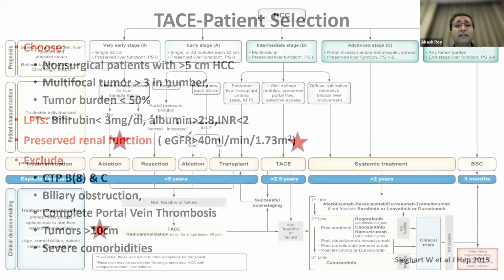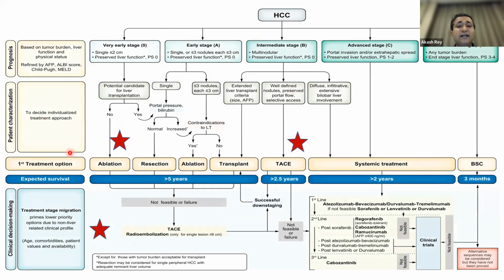So this is where the ablation and TACE modalities stand today in the management of HCC. This is the small tumors up to 2 to 3 centimeters. You're going to be offering ablation therapies. Once you get to this intermediate stage, larger tumors go up to TACE. But also remember that there is one segment when you've got a single lesion of around 5, 6, 7 centimeters, TACE or radioembolization, which is again available in very small centers, can also be taken up.